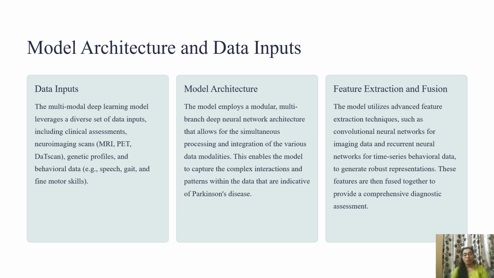Coming to the model architecture, the model employs a modular multi-branch deep neural network architecture that allows for the simultaneous processing and integration of various data modalities. This enables the model to capture the complex interactions and patterns within the data that are indicative of Parkinson's disease.